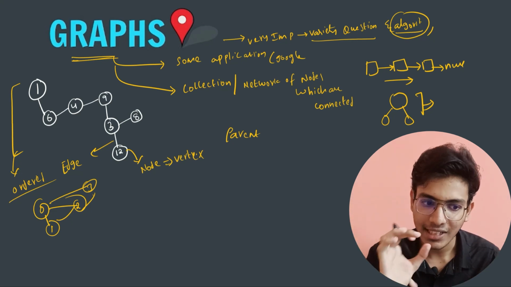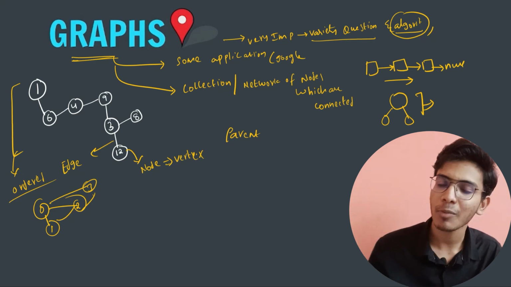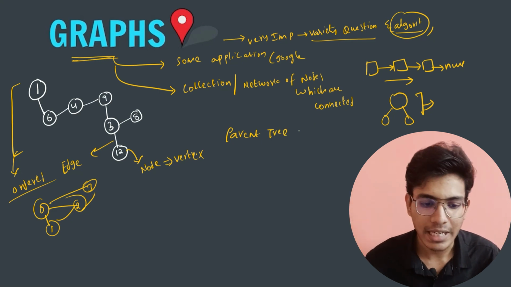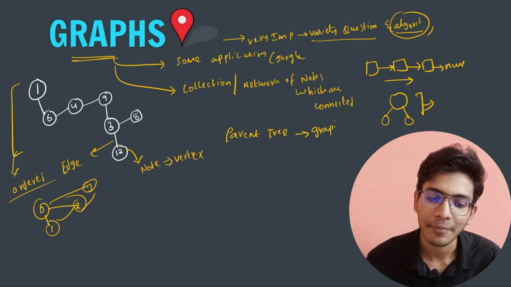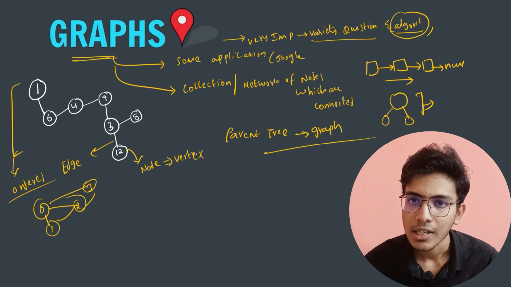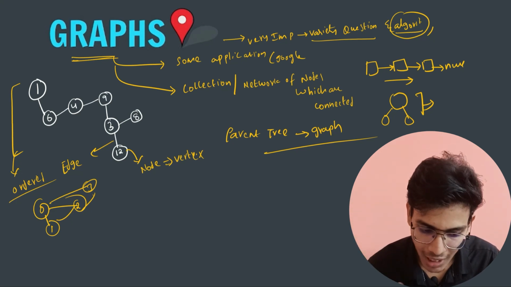If we create certain conditions, such as having two nodes and so on, then it becomes a tree. So the parent of a tree is a graph. Right, I hope you have understood.